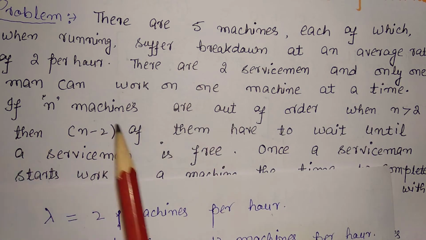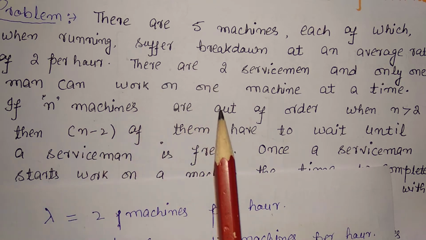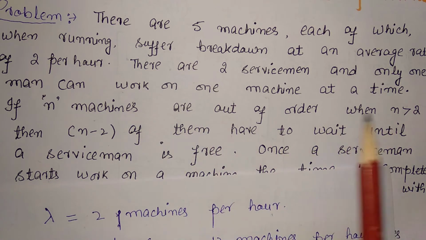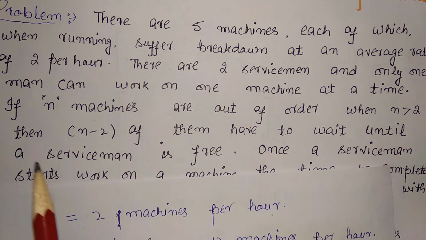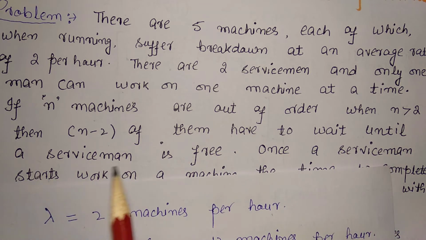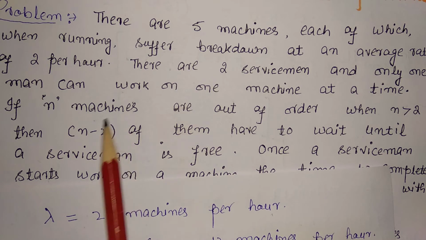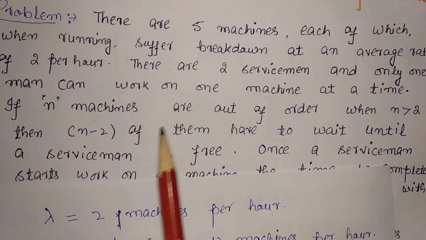If n machines are out of order, let us suppose there are n machines which are out of order, n strictly greater than 2, then n minus 2 of them have to wait until a serviceman is free. Then n minus 2 machines will wait for the service, because the 2 servicemen will serve 2 machines.